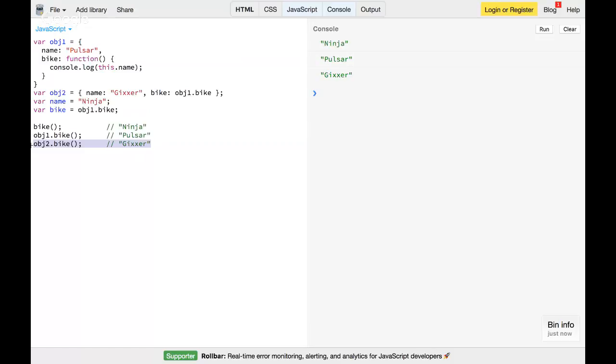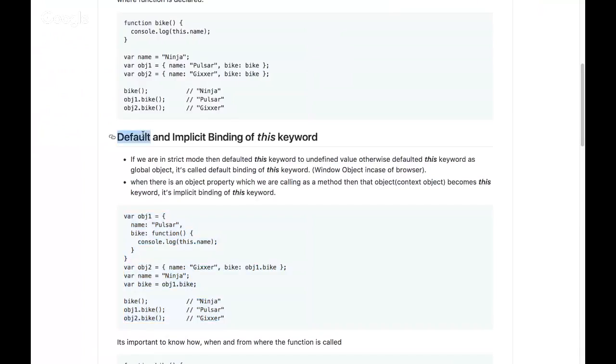So when we learn default binding, which is global, and then we learn implicit binding, we saw how this is a kind of dynamic in nature. How that function is called, and when that function is executing, on which context that function is executing, the this keyword depends entirely on that.